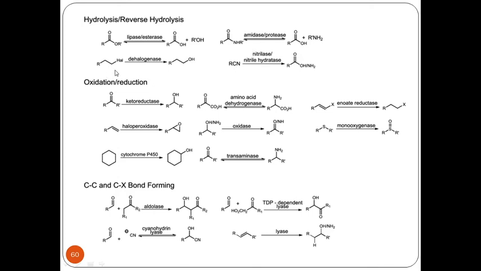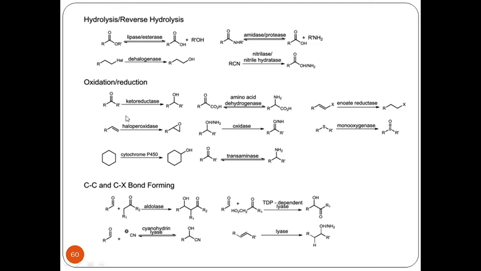If there is a long chain alkyl iodide, and I make use of a dehalogenase enzyme, I can kick out the halogen and introduce an OH. In the presence of RCN, that is a C triple bond N, if we make use of a nitrilase enzyme, it can be converted into an amide system, RCONH2. If we make use of nitrile hydratase, this nitrile group can be converted to a carboxylic acid. So this way biocatalysts can be used.